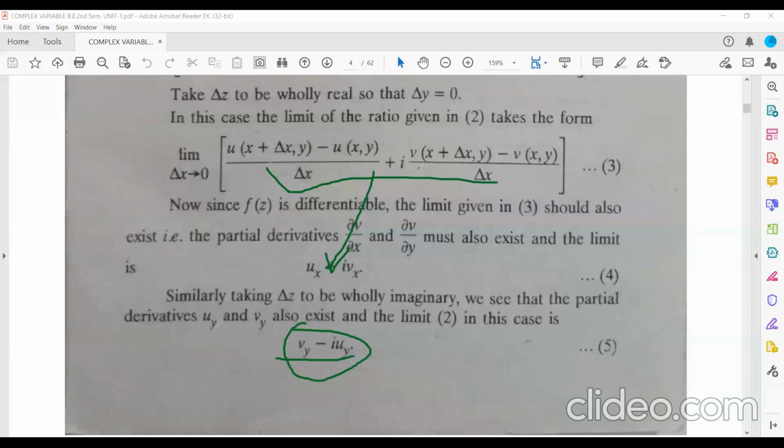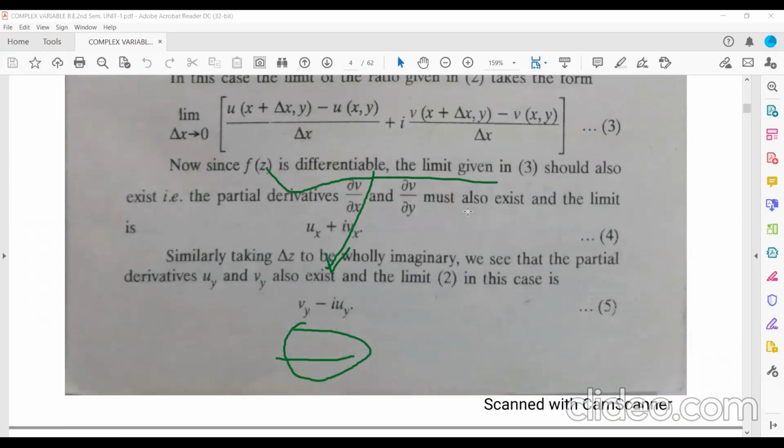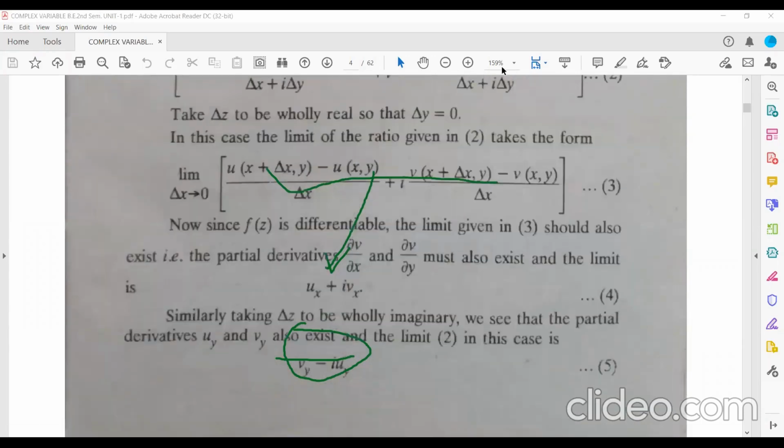Now all four partial derivatives, ux, vx, uy, and vy, must exist because the function is differentiable. So since the function f(z) is differentiable, these two equations must be equal.